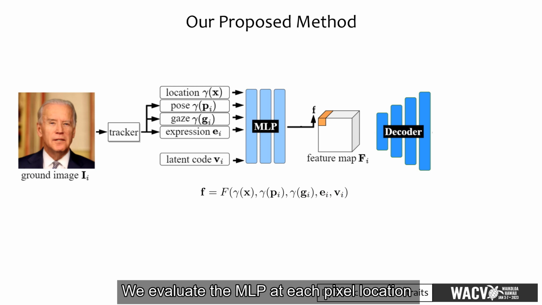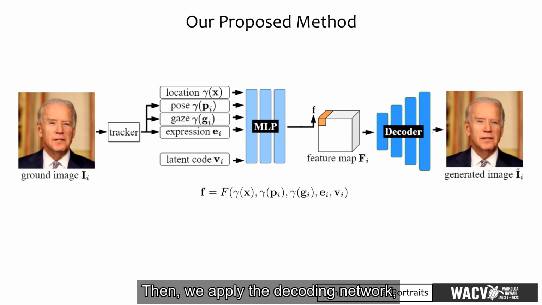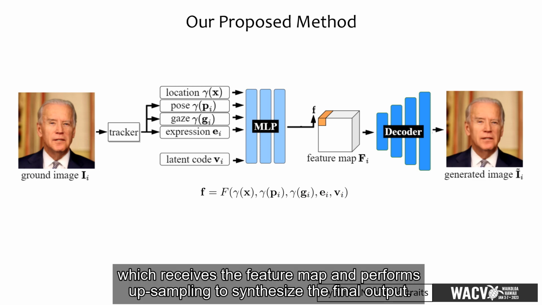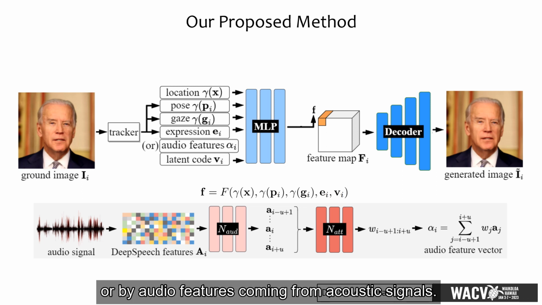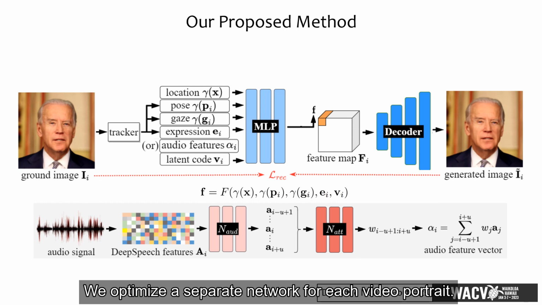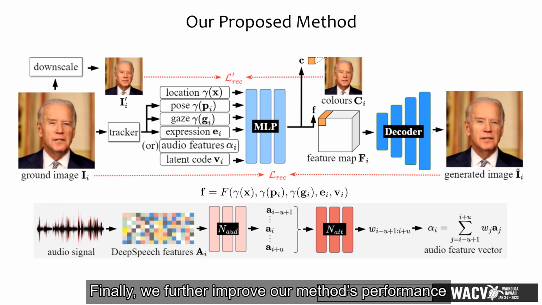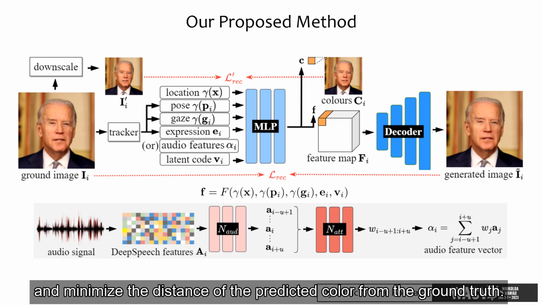We evaluate the MLP at each pixel location and accumulate the resulting feature vectors in a feature map. Then we apply the decoding network, which receives the feature map and performs upsampling to synthesize the final output. Our system can be either driven by expression blendshapes obtained from 3D fitting or by audio features coming from acoustic signals. We optimize the MLP and CNN jointly on the task of frame reconstruction. We optimize a separate network for each video portrait. Finally, we further improve our method's performance by adding an extra output layer to the MLP that predicts color values and minimizes the distance of the predicted color from the ground truth.